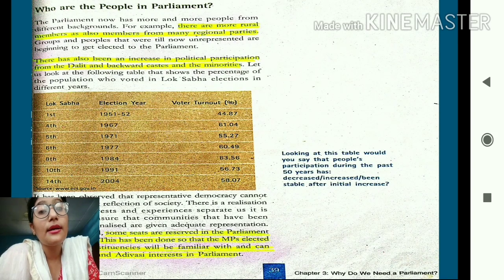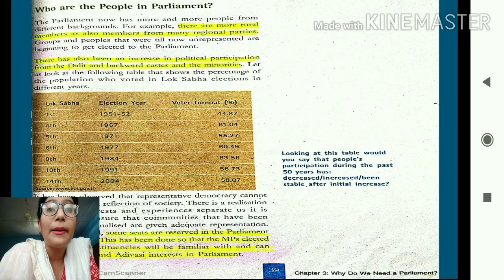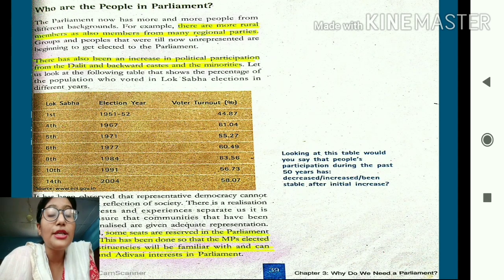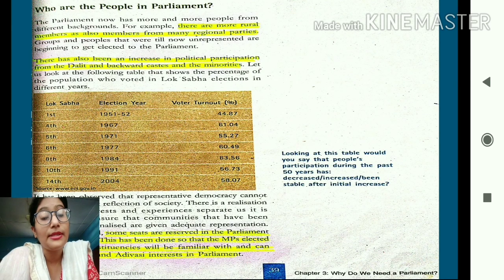Well students, compared to the earlier days, the parliament now has more and more people, the representation of all the people belonging to all the sections of the society. For example students, now there are more rural members as also members from many regional parties. Initially students, the representation in parliament was very limited. Only certain sections of the people were represented in the parliament, but now various regional parties or various rural parties have also started participating in the parliament. They are also representing the people belonging to the rural areas or the people belonging to various regions.